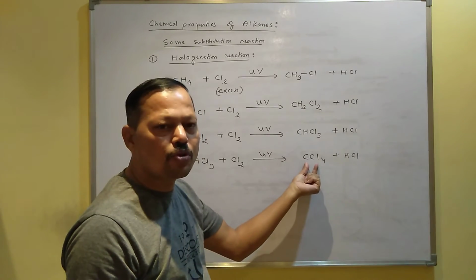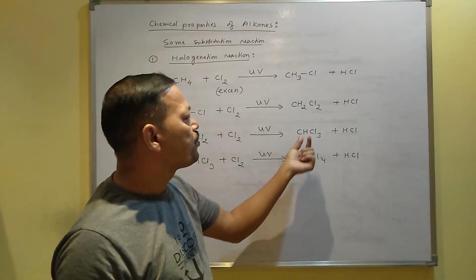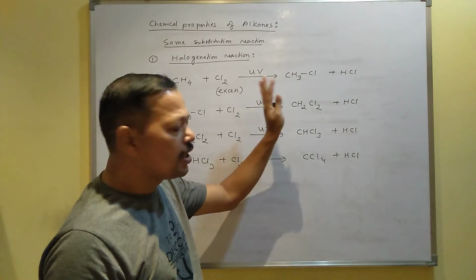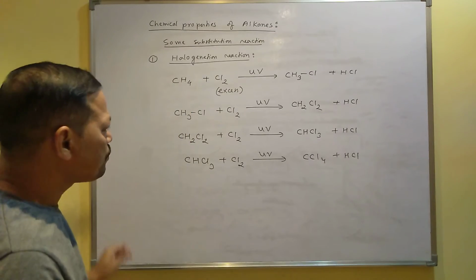It has a common name also which is called carbon tetrachloride. It has also a common name which is called chloroform. It is called methylene chloride. Like that you will get the common names also. So you should know about the name of the products.